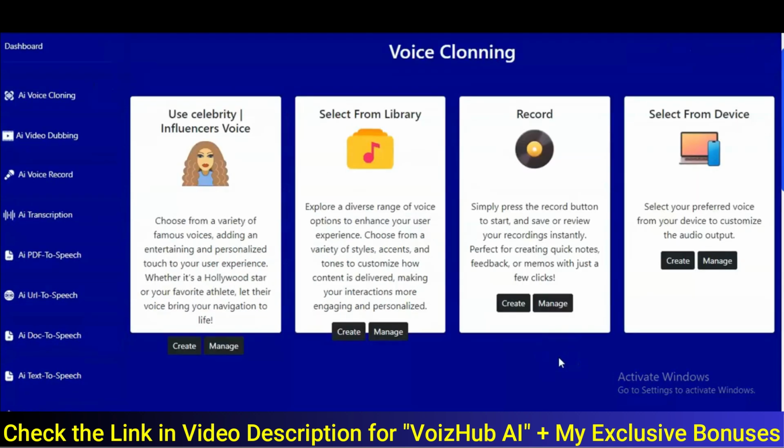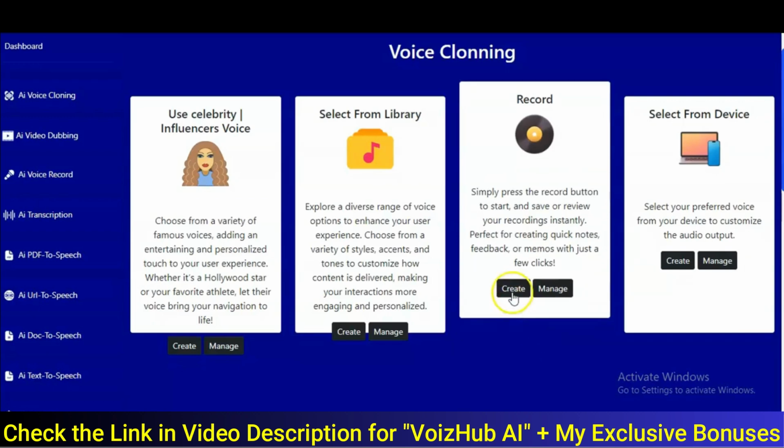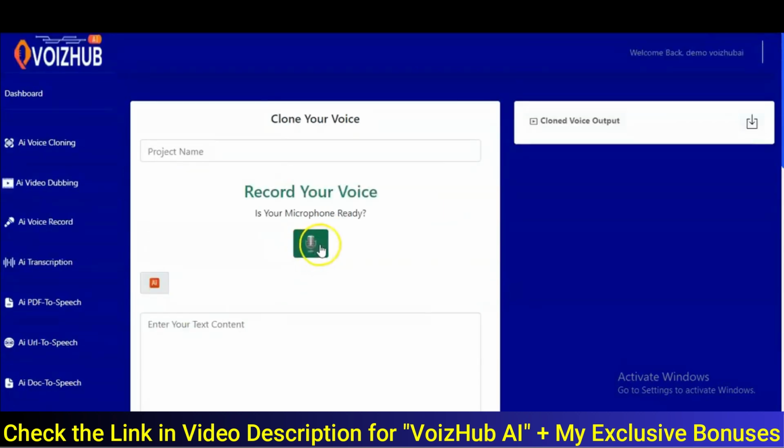And right here, we're going to use the record method where you simply press the record button to start and save or review your recordings instantly, right? So click on create and then you click on record right here.